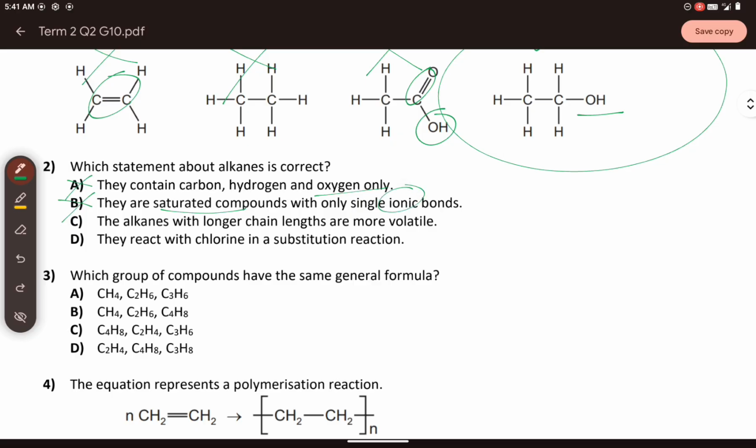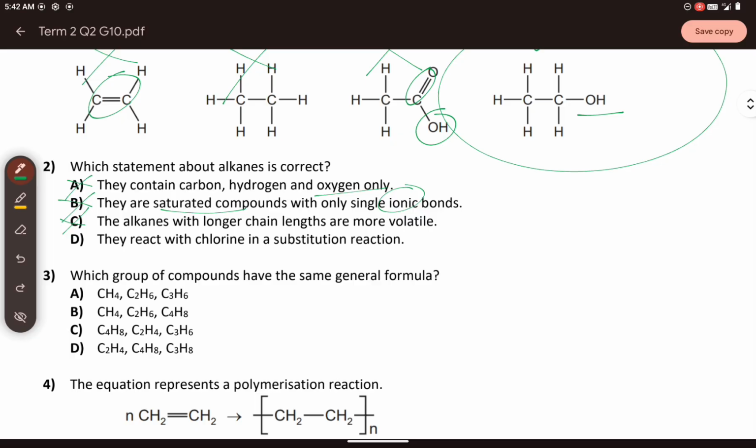So when they are nonmetals, what type of bonding is that? It is covalent bond. It is sharing of electrons to temporarily achieve an octet rule. An ionic bond happens on a transfer of electron between metal and nonmetal. That's why letter B is wrong. Now for letter C, the alkanes with longer chain lengths are more volatile, they say. But the thing is, that's wrong. The opposite is true of this one.